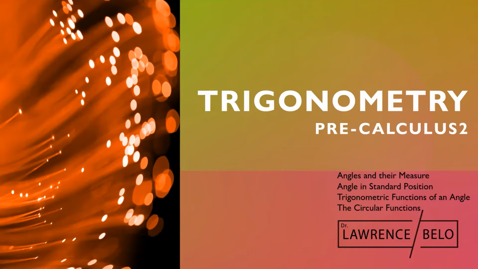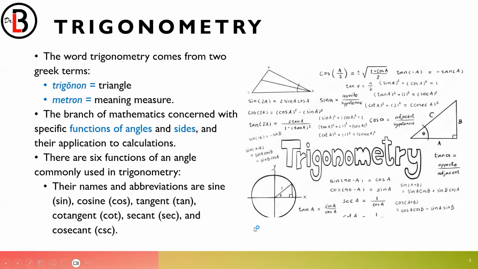So the topics to be considered now included in our module are angles and their measure, angle in standard position. Before anything else, let's go to the definitions of what trigonometry is. The word trigonometry comes from two Greek terms, trigonon meaning triangle and metron meaning measure.